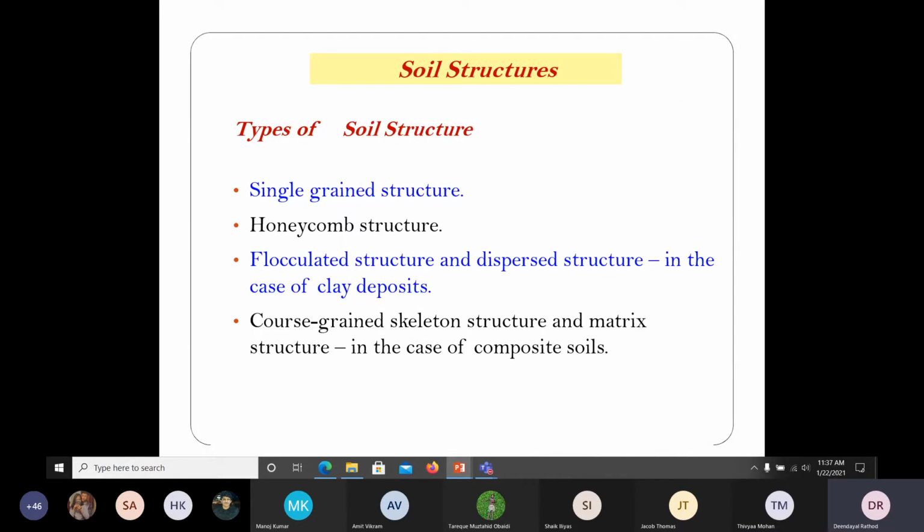So today we'll focus on the soil structures. We have different structures in the soil. Coarse grain soil will have a different structure. Clay soil will have a different structure. Silty soil will have different structures and so on. So there are different types of structures: single grain structure, honeycomb structure, flocculated structure in the clay soil, and so on.